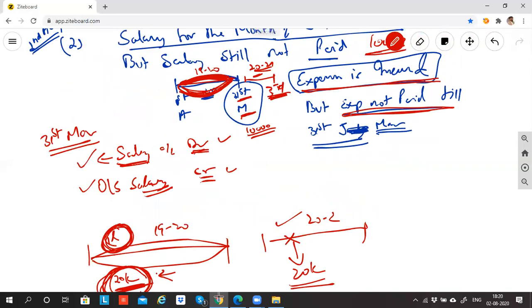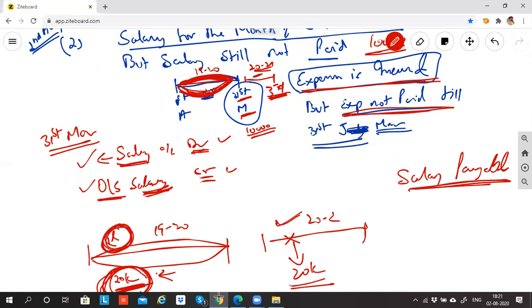Salary is debited. Since I did not pay the money now, and I am paying the money next year, I need to create a liability. Outstanding salary means salary payable. Payable means anything which I will pay in future. Outstanding is a special case. And whenever you come across the word outstanding or salary payable, it is a personal account. Debit the receiver, credit the giver.